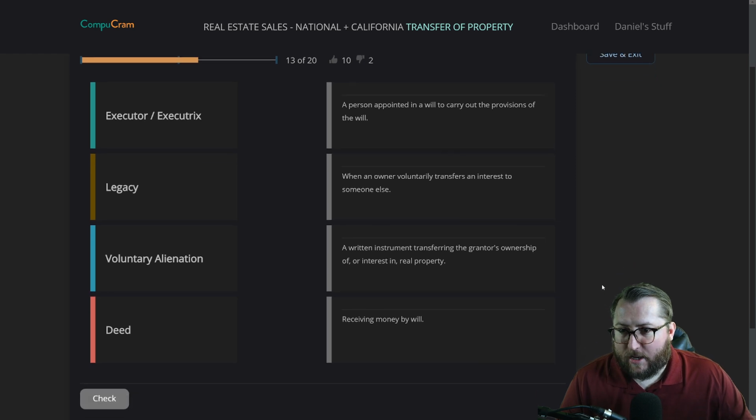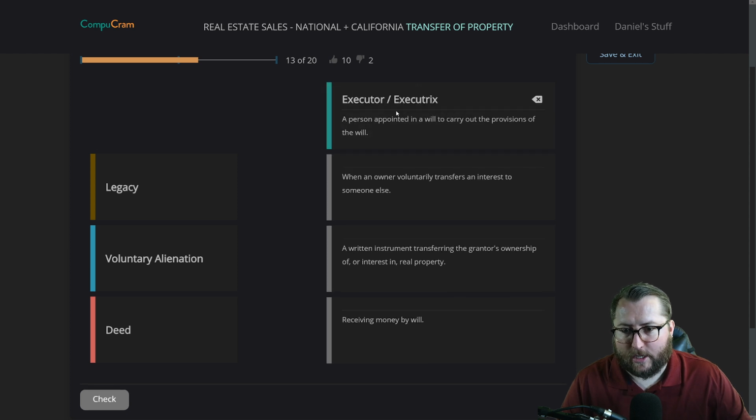All right, the next vocab words: executor or executrix, legacy, voluntary alienation, and deed. A person appointed in a will to carry out the provisions of the will. When an owner voluntarily transfers an interest to someone else, a written instrument transferring the grantor's ownership of or interest in real property, receiving money by will.